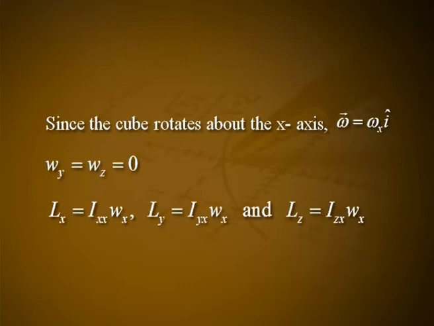Problem. Question. Derive the expression for the angular momentum and kinetic energy of a cube of mass m and side a, each, which is rotating with an angular velocity w about one of its edges, which is taken as x-axis. Answer. Since the cube rotates about the x-axis, vector W is equal to Wx into i cap, Wy is equal to Wz is equal to 0, Lx is equal to Ixx into Wx, Ly is equal to Iyx into Wx, and Lz is equal to Izx into Wx.